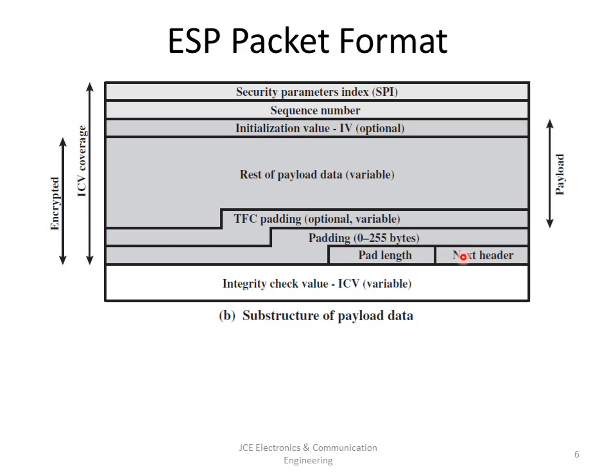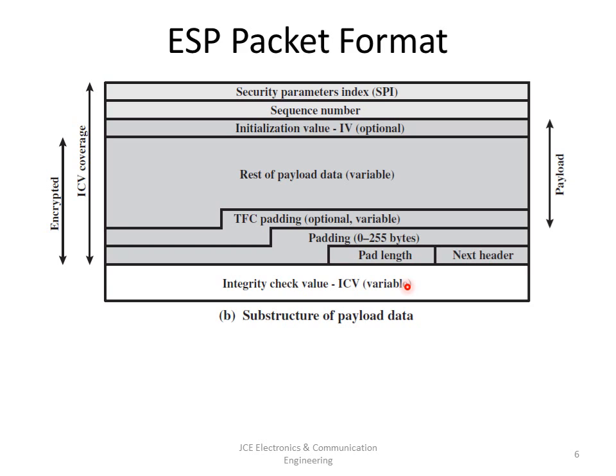For example, an extension header in IPv6 or an upper layer protocol such as TCP. Next is the integrity check value. This is a variable length field, must be an integer number of 32-bit words, that contains the integrity check value computed over the ESP packet minus the authentication data field.